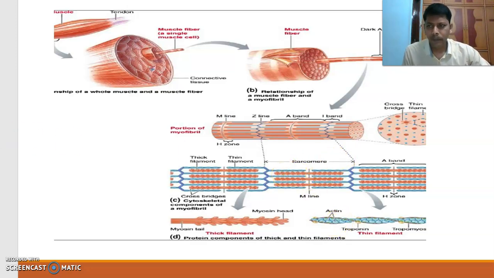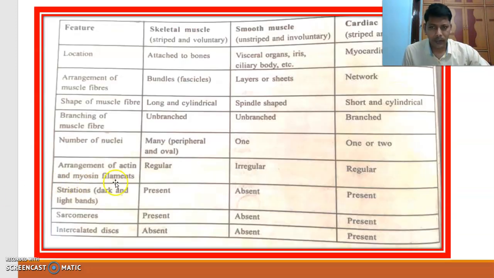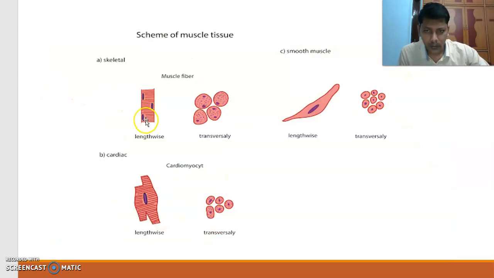That's why this muscle appears striped, with striations, or dark and light lines present, because of the regular, proper arrangement of actin-myosin filaments. Here there is an irregular arrangement. Here also there is a regular arrangement of actin and myosin filaments and striations. Dark and light bands are present. Here you can observe dark and light bands. Dark and light bands are present in this muscle.